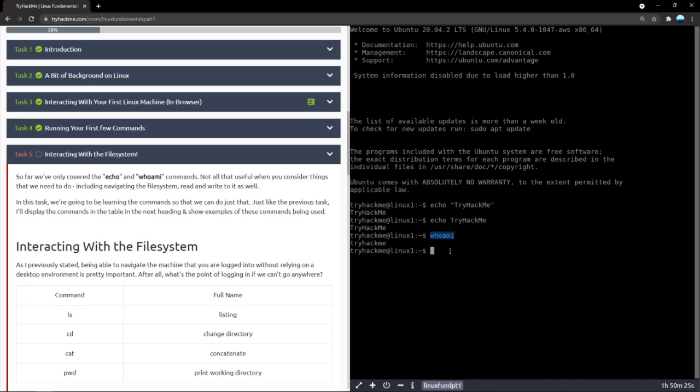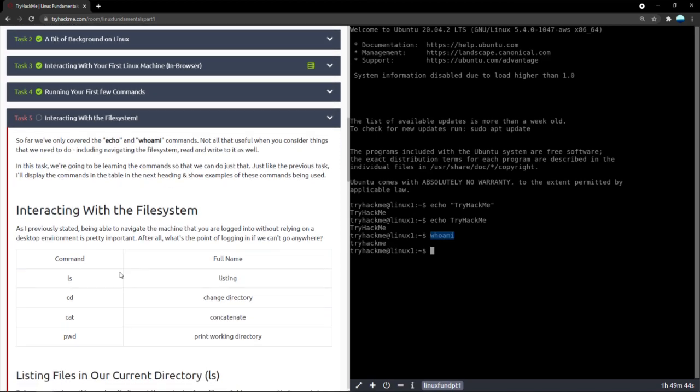So immediately being able to find out which user we are logged in as will allow us to judge properly exactly what rights we have on the system, what exactly we can do. If you're logged in as root or admin, you can pretty much do anything. But if you're logged in as some user with only entry level rights, like only reading files or only writing files, then it's pretty useless. Then we'll have to find ways to gain more access, gain elevated access. That is called privilege escalation. This is something we saw yesterday when we were looking at a few CVEs. We're trying to escalate the privileges, the rights we have. And whoami is a good way to check exactly who we're logged in as.